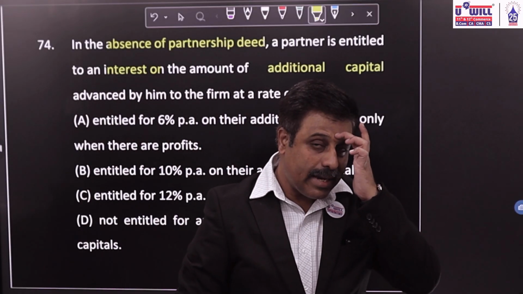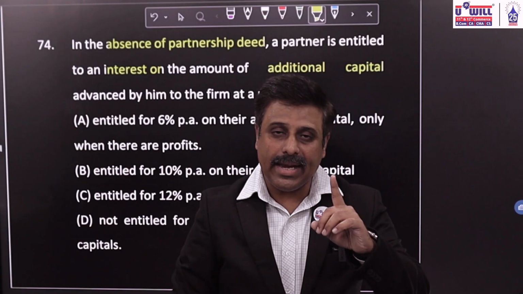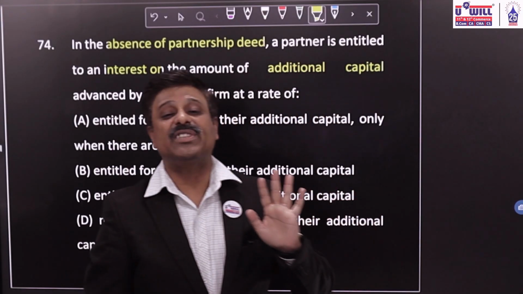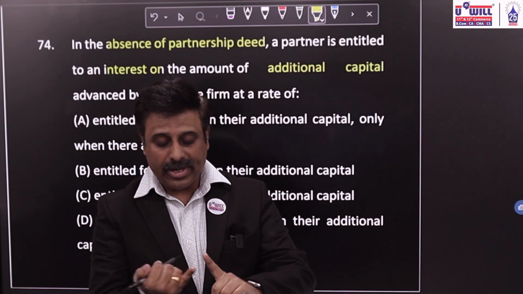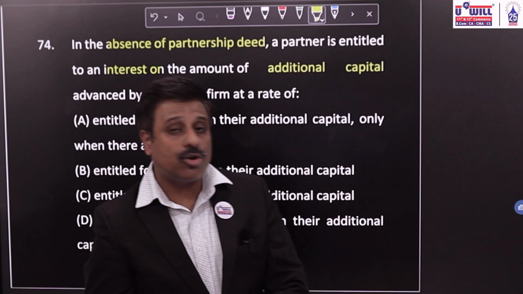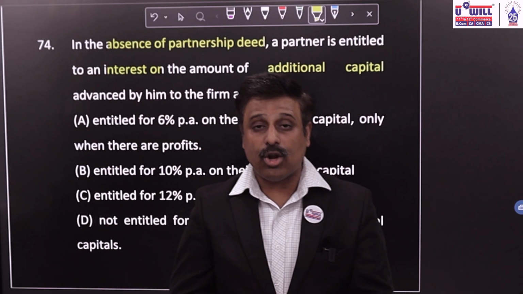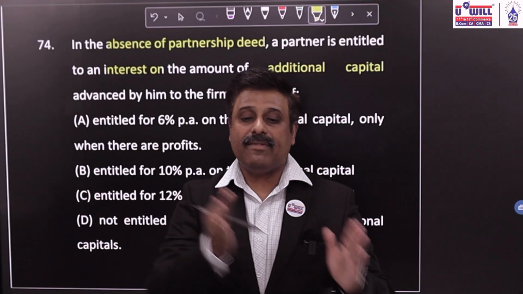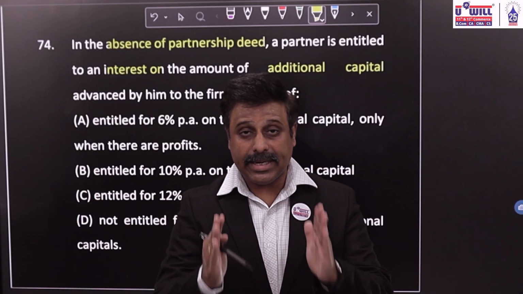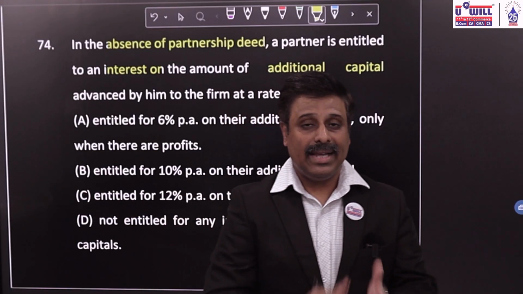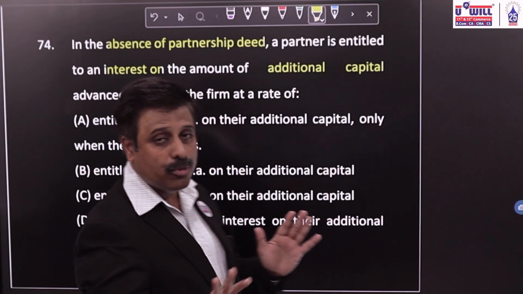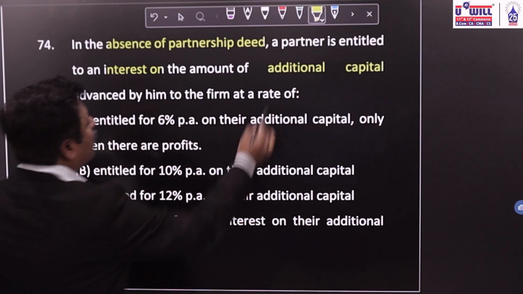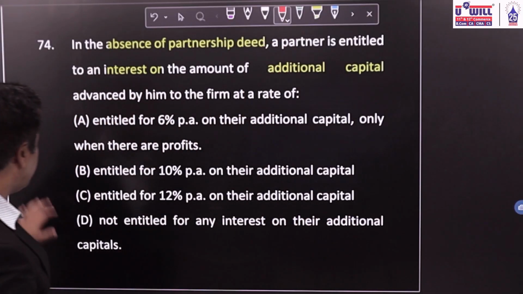If no agreement is done, then only interest on loan is allowed at the rate of 6%. No interest on capital will be allowed, no interest on drawings will be charged, and profits and losses will be distributed equally. However, if a partner has given a loan to the firm, then 6% interest will be allowed on that. Except that, nothing else is going to be allowed or charged. So, what will be your correct option if no partnership deed is done?